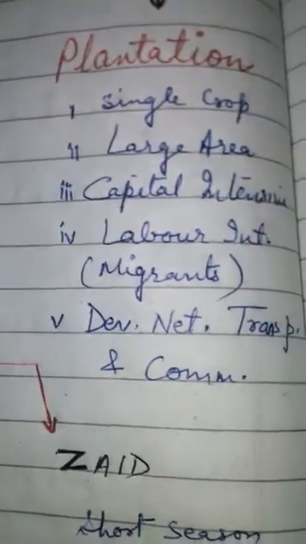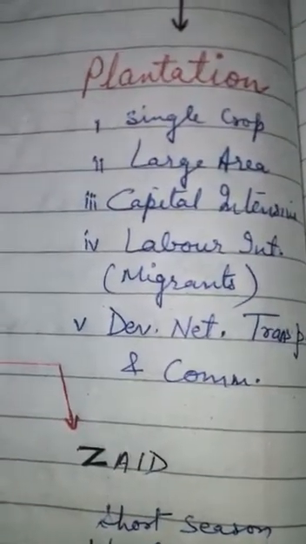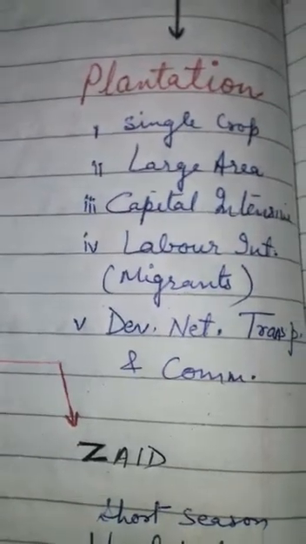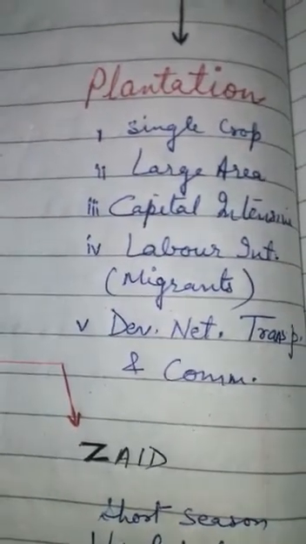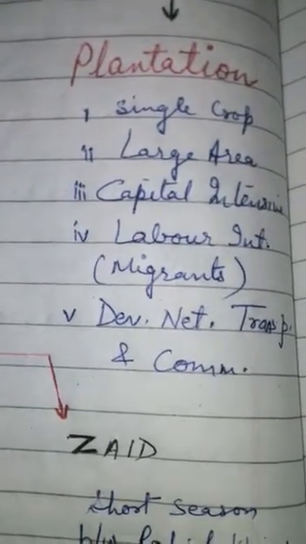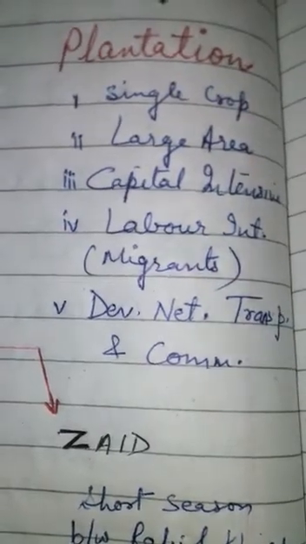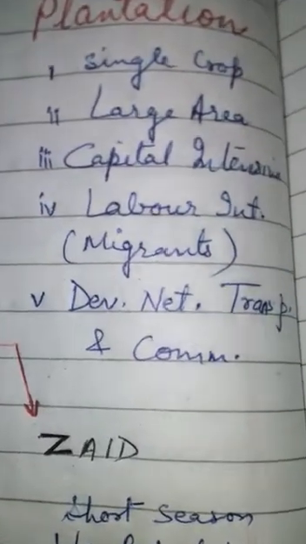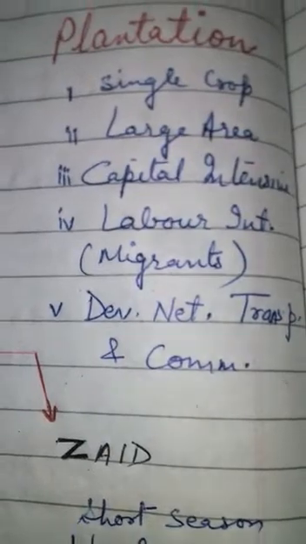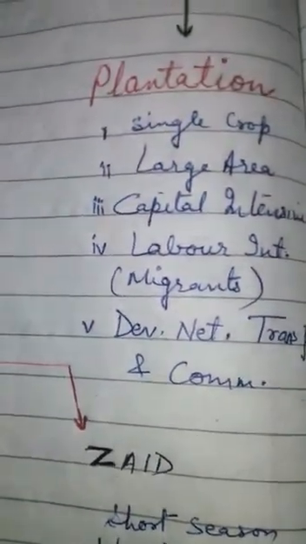It's a labor intensive industry, that is more laborers are required, and basically it works on migrant laborers. Then a developed network of transportation and communication is required for an efficient plantation farming.